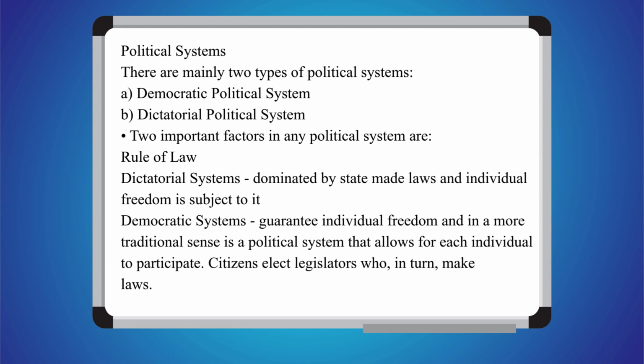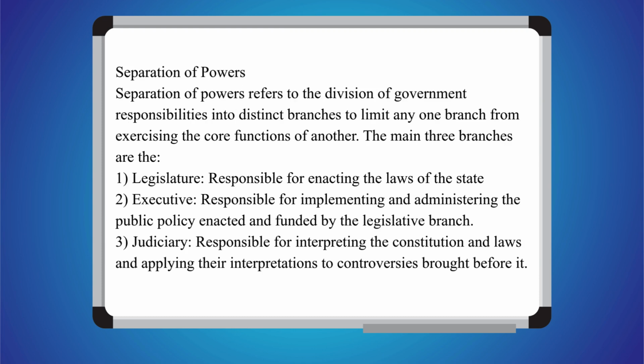Rule of law. Dictatorial systems are dominated by state-made laws and individual freedom is subject to it. Democratic systems guarantee individual freedom and, in a more traditional sense, is a political system that allows for each individual to participate. Citizens elect legislators who, in turn, make laws.